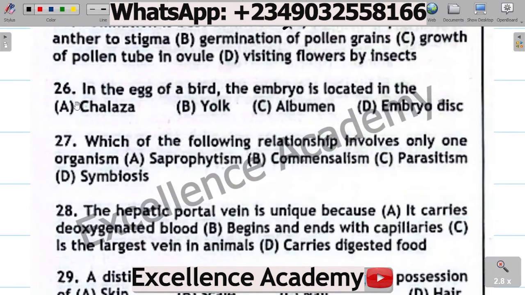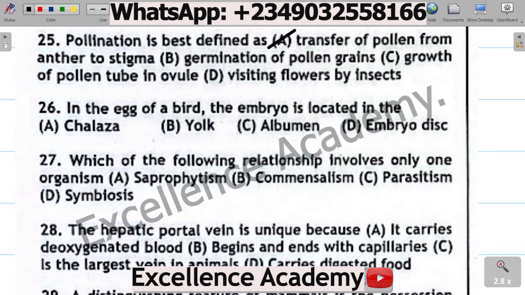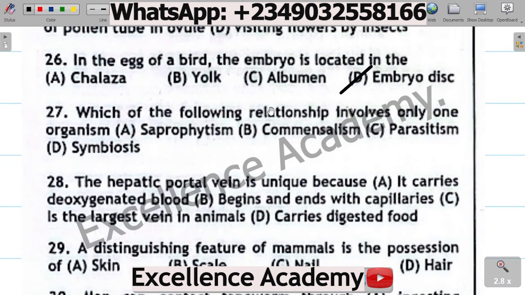Question 26. In the egg of a bird, the embryo is located in the A. Chalaza, B. Yolk, C. Albumin, D. Embryo disc. The correct option is D. Embryo disc. The chalaza helps in suspension of the yolk.